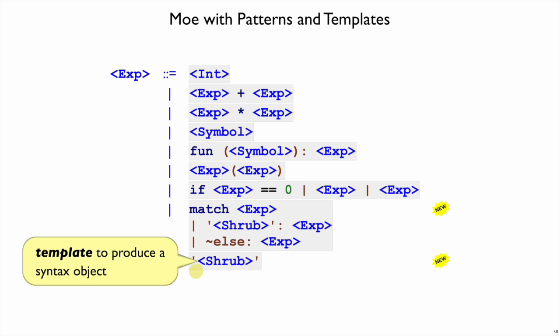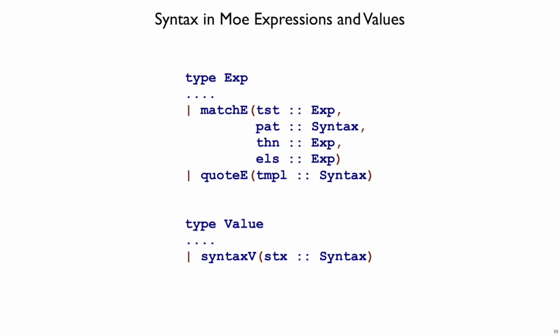Meanwhile, quote marks as an expression, as opposed to at the beginning of a match, produces a syntax object. And there may be percent signs inside there, which correspond to escapes where we should substitute. So that means our expression type in our interpreter now has a match e case and a quote e case. Match has 4 pieces: the expression to produce a syntax object to match against, the pattern that we match against, the then case when the pattern does match, and the else case when it doesn't. Meanwhile, a quote is going to have just a template inside of it.